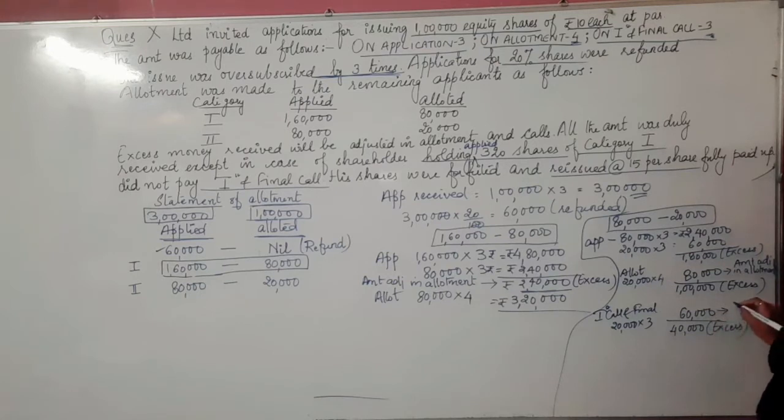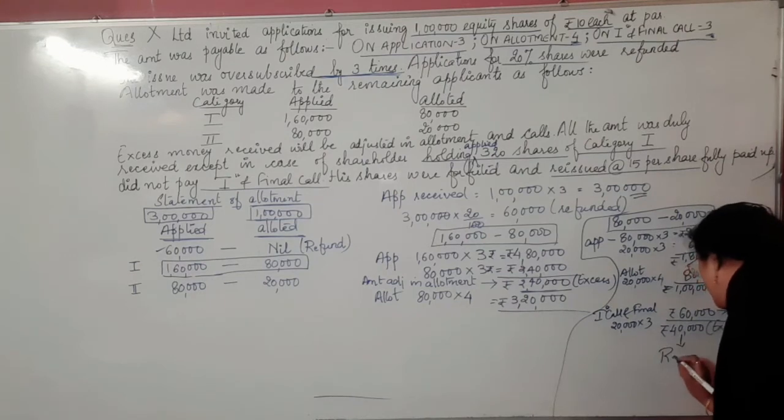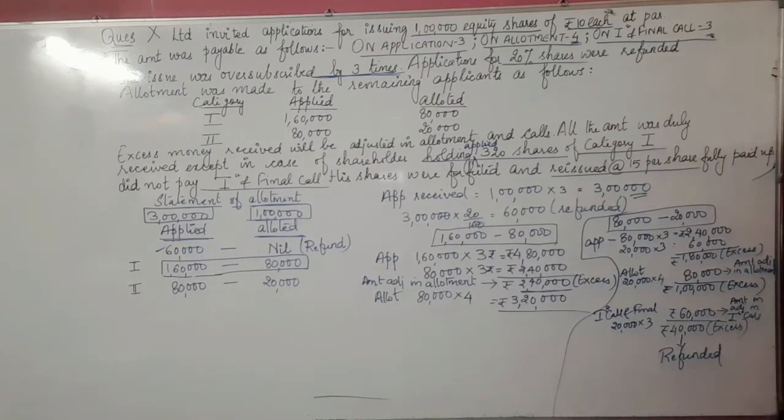So 60,000 we have taken, so we can write down here in calls, amount adjusted in first call. How much? That is 60,000. Still children, you can see here rupees 40,000 is still remaining. Now what to do with this 40,000? Because there is no further installment to adjust. In such a situation, even after doing the adjustment in the installments, if the amount still remains, this amount has to be returned or refunded. Okay, so children, remember this. This has to be returned or refunded.